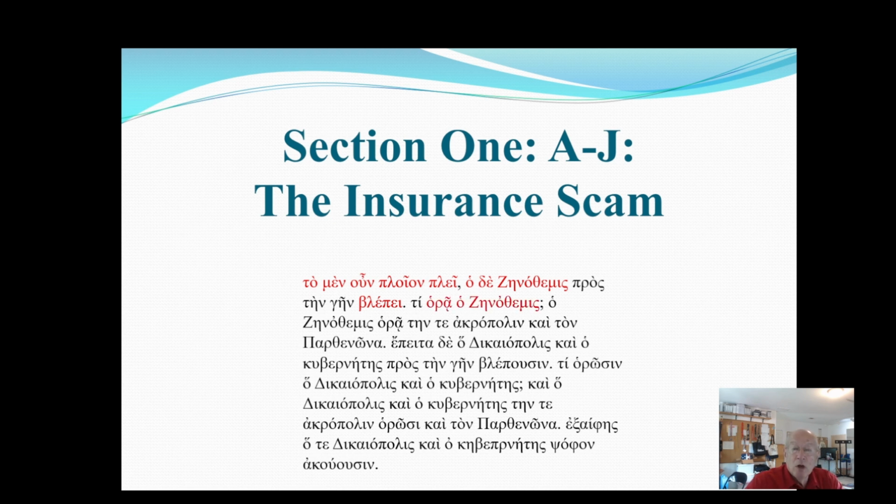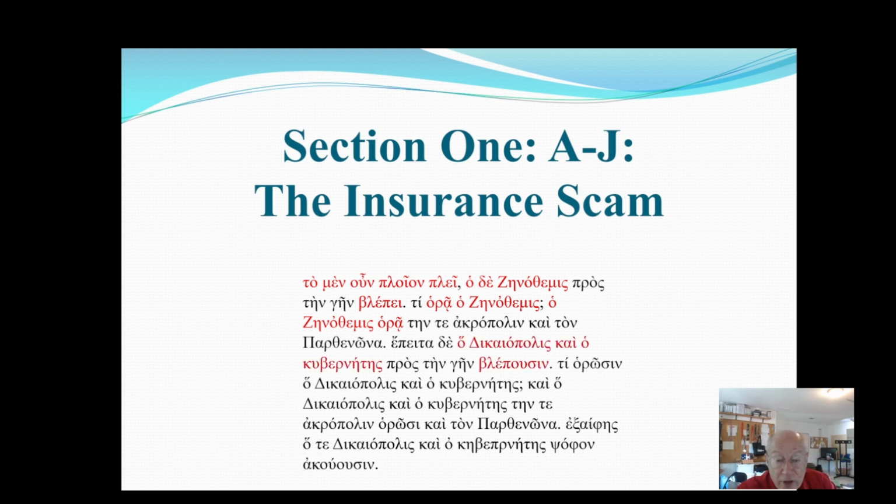Ti hora ho Xanthias? We have here a verb hora and ho Xanthias again. This is a question. The ti is a question word, means what. What does Xanthias see? And then we have the answer. It says ho Xanthias hora, and then it gives the answer: tein te Akropolin kai ton Parthenona, and we'll look at that in a minute.